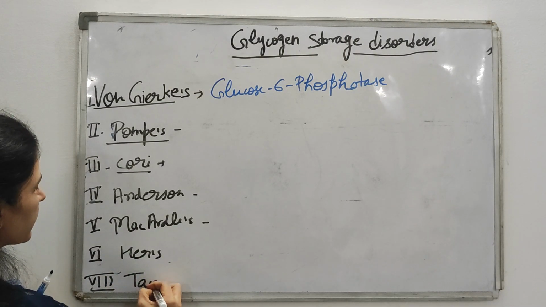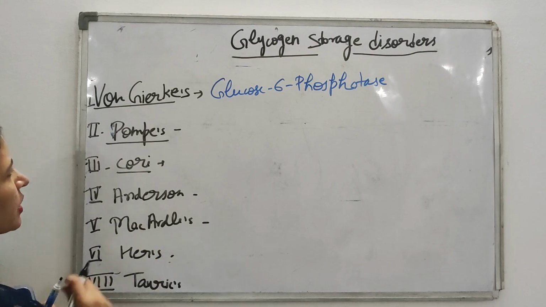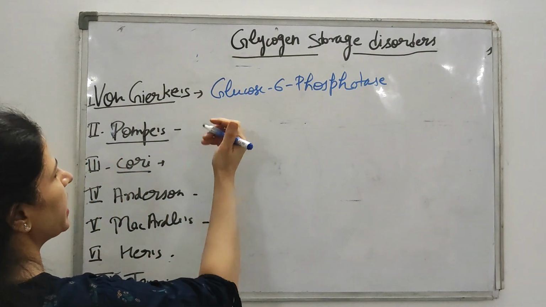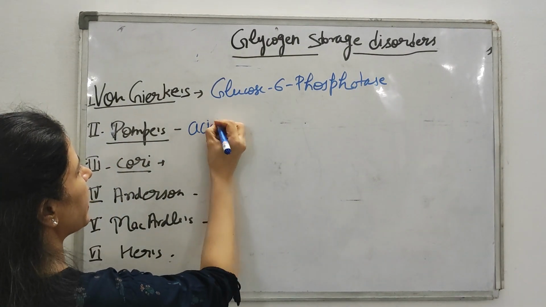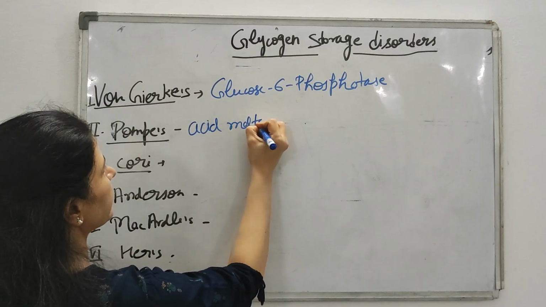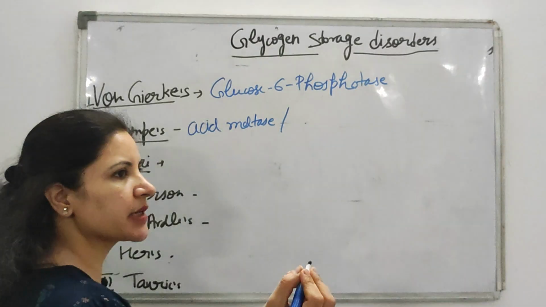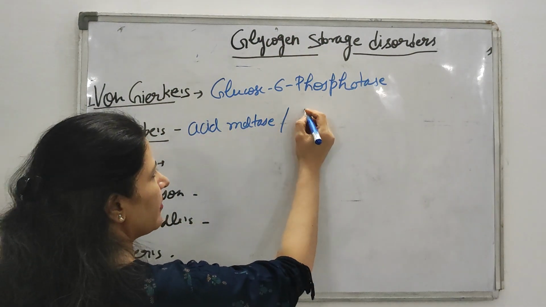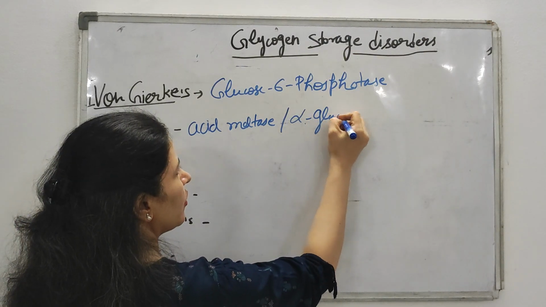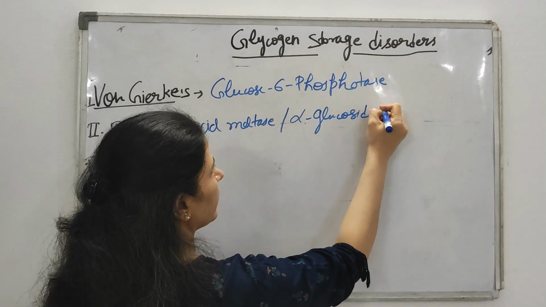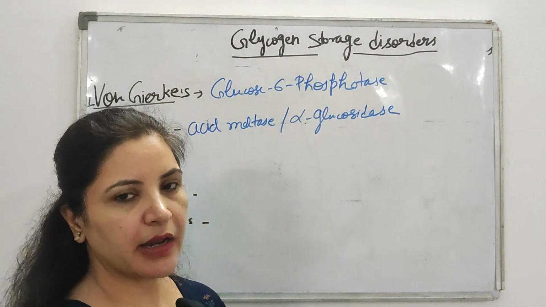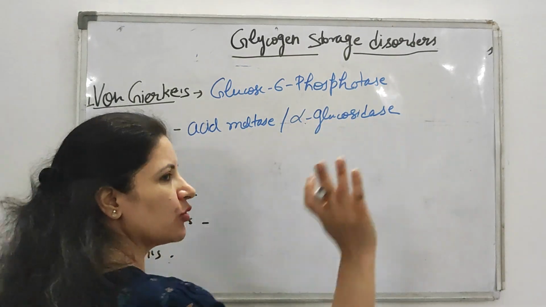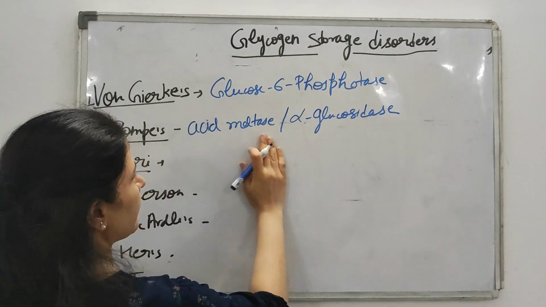Okay. So what enzymes are deficient in what disorder? In Von Gierke's, the enzyme deficient is glucose 6-phosphatase. In Pompe's, which enzyme is deficient? It's acid maltase. And another name sometimes comes in MCQ or is asked in Viva. What is the other name of this acid maltase? The other name is alpha glucosidase. So in Pompe's, the option can be acid maltase or it can be asked as alpha glucosidase. So you have to remember both these names of this enzyme.